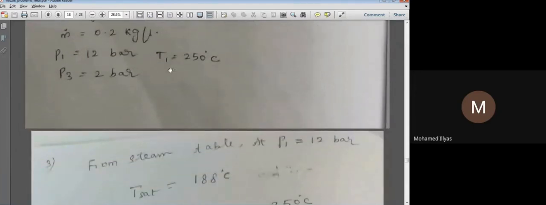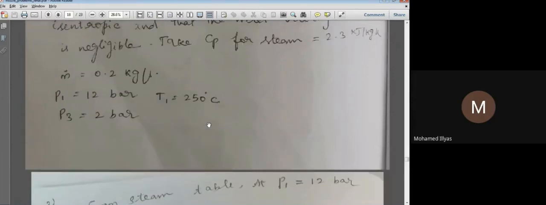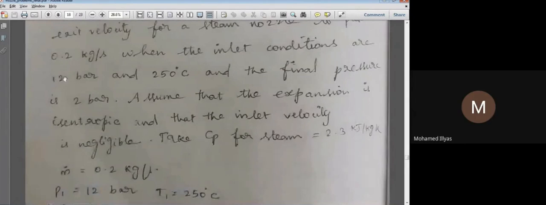Now let us find H1 first. From our steam table, at P1 equal to 12 bar. Here one thing we need to see: in our previous problem, if you have your notes, please refer back, no temperature was given with respect to the inlet conditions. Here the steam temperature is given.